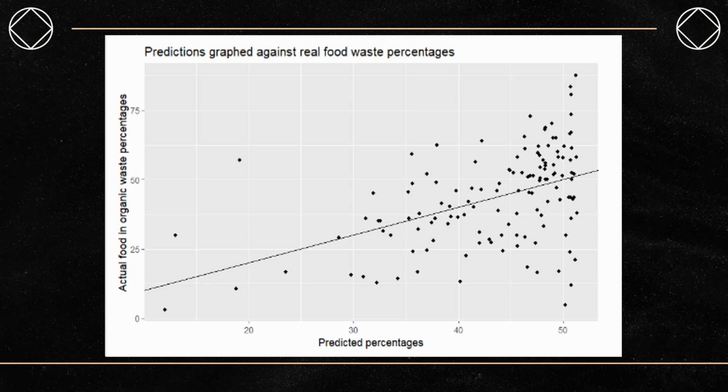Next, we have the predicted percentages graphed against the actual food and organic waste percentages, and these predicted percentages came from our linear model. Now, once again, along this line with a slope of 1, which is chosen because we want the predicted percentages to be as close to these actual food and organic waste percentages as possible, we have a similar amount of outliers on, once again, both sides of the line, validating but not proving our original hypothesis.